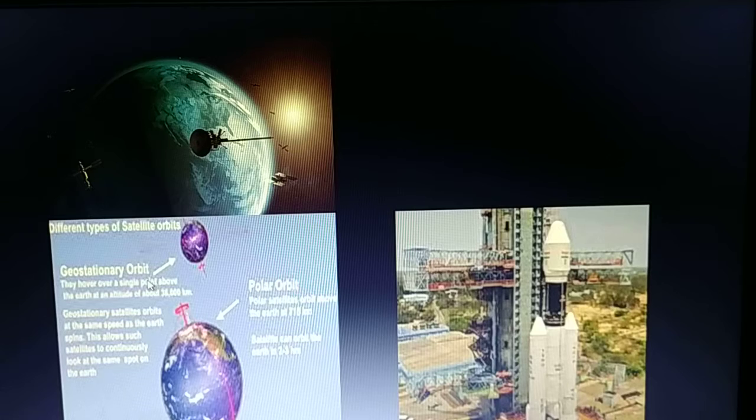Now we talk about the geostationary orbit and polar orbit. As I already told, GSLV is for geostationary orbit and PSLV is for polar orbit. That is geostationary orbit, a single point above the Earth at an altitude of about 36,000 km. Geostationary satellites orbit at the same speed as the Earth spins. This allows such satellites to continuously look at the same spot on the Earth. And polar satellites orbit the Earth at 715 kilometers. A satellite can orbit the Earth in 2 to 3 hours only.